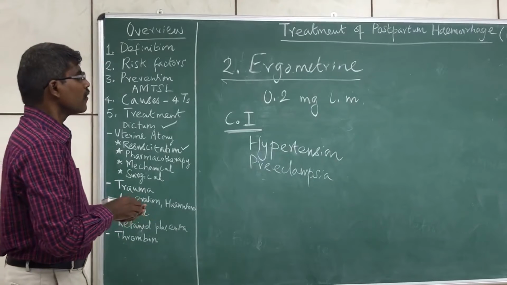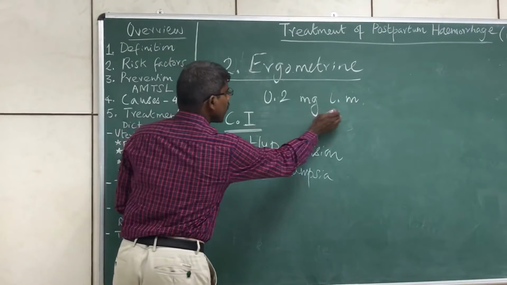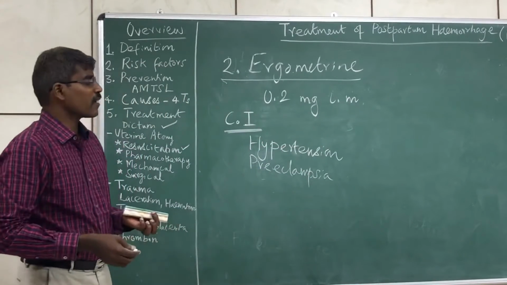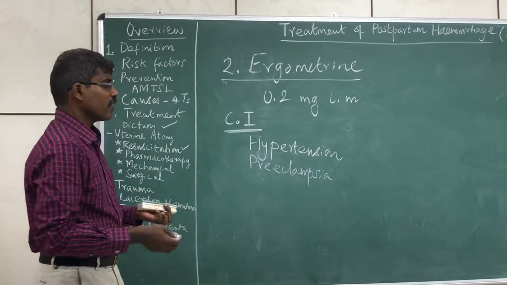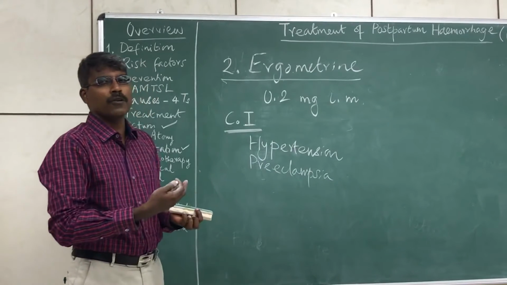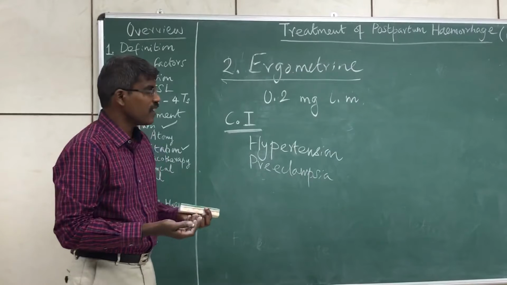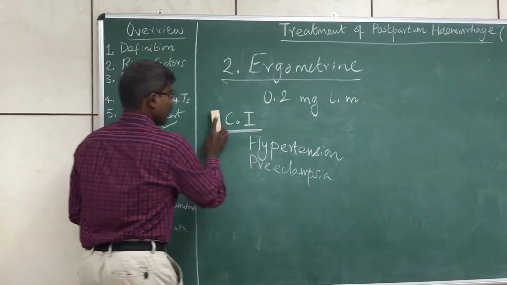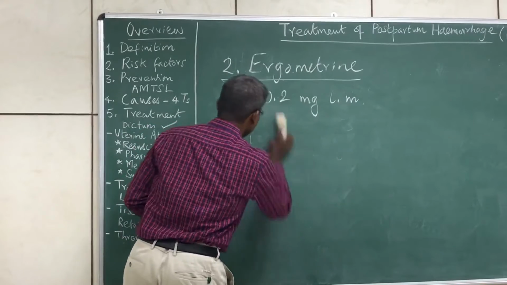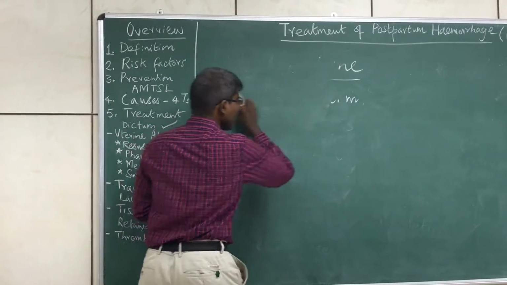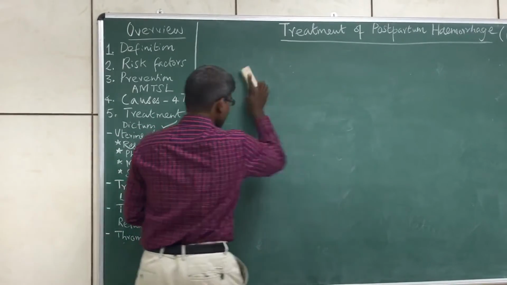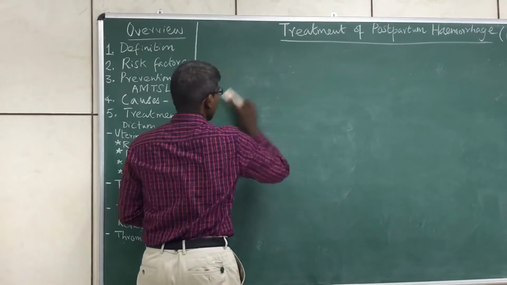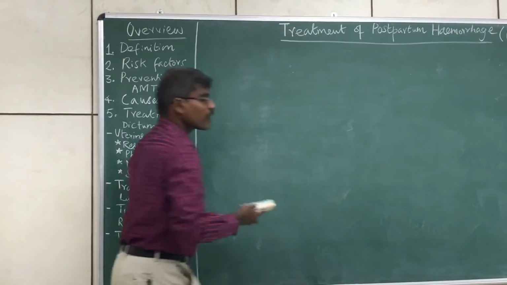Right. Now we saw that 0.2 milligram of intramuscular ergometrin can be given. The action lasts for around 25 to 30 or 40 minutes. We can go up to a maximum of 4 doses with ergometrin. Right. Now we have given ergometrin, and we have made sure that there are no retained products of conception, but still the bleeding is not controlled.